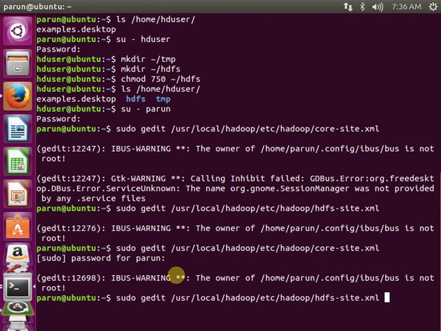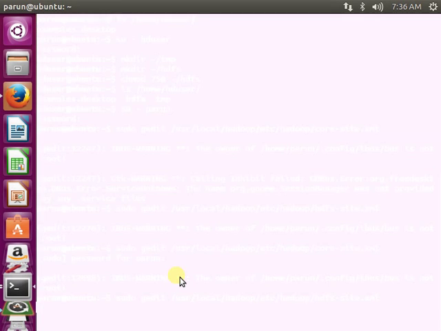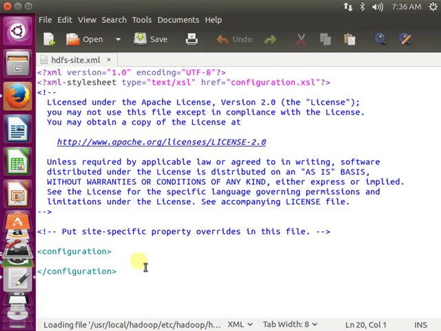So now I'm going to configure my hdfs-site.xml. Here we are going to mention how many replications we are going to have.